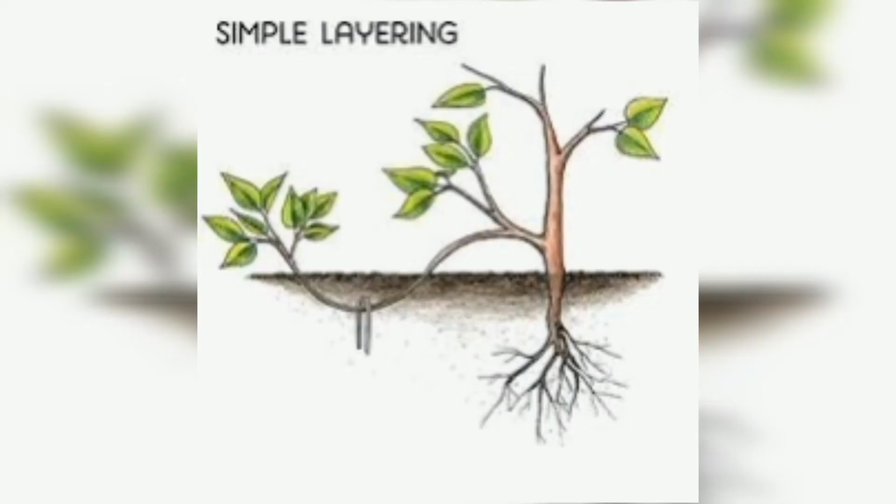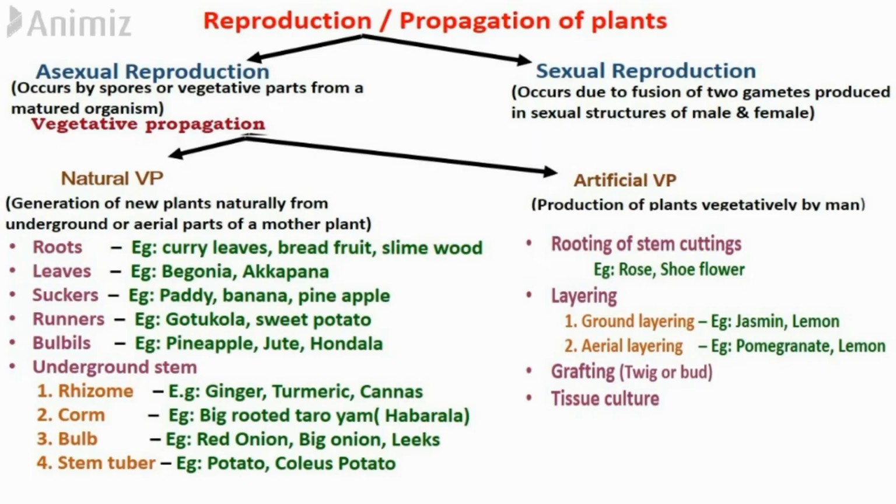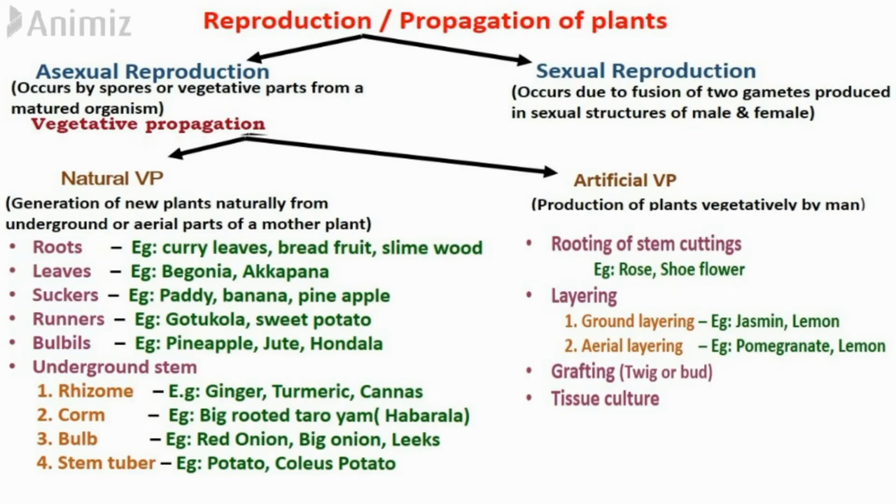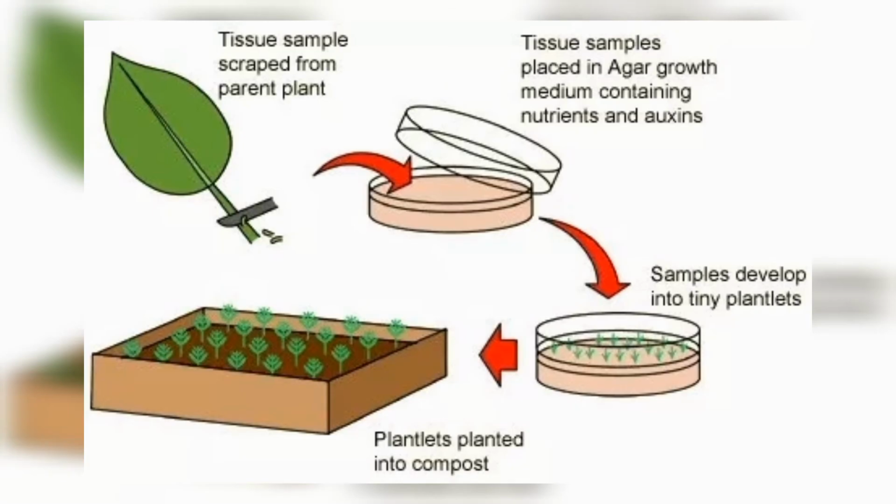Here, new plants are made to root while still attached to the mother plant. Then the next is grafting. In grafting, a bud or a twig from a plant is fixed to another plant of the same species and allowed to grow as a single plant. The last method is tissue culture. In tissue culture, the plant is made to grow in a culture medium to obtain new plants.